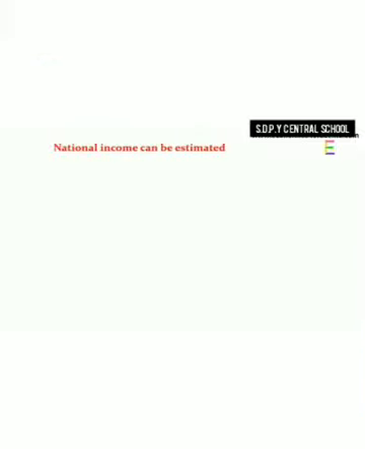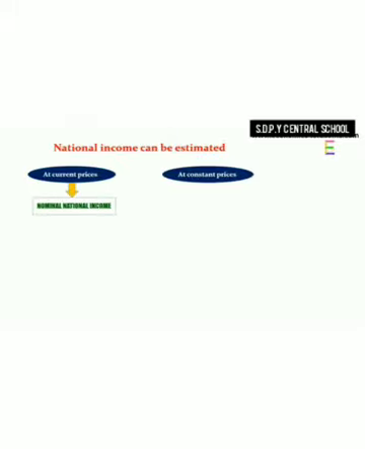National income can be estimated at current price or constant price. If it is expressed at current price, it is called nominal national income. When it is expressed at base year price or constant price, it is called real national income. Let's first discuss nominal national income.